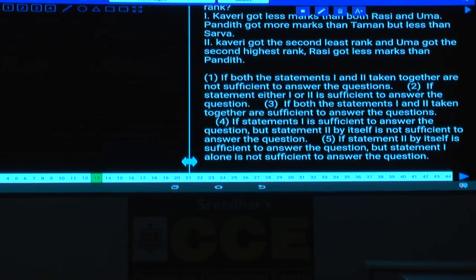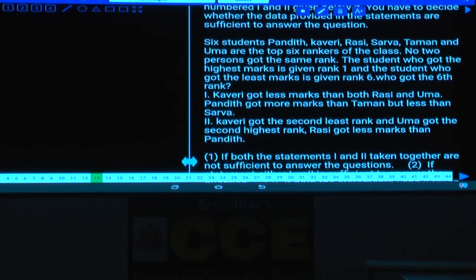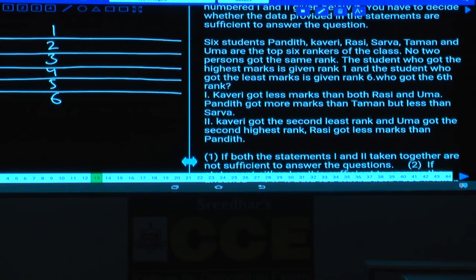Now in question number 13, 6 students P, K, R, S, T and U are the top rankers of a class. No 2 students got the same rank. The student who got the highest marks is given rank 1, and the student who got the least marks is given rank 6. Then who got the 6th rank? Now we need to find out the person who is coming at the 6th place.